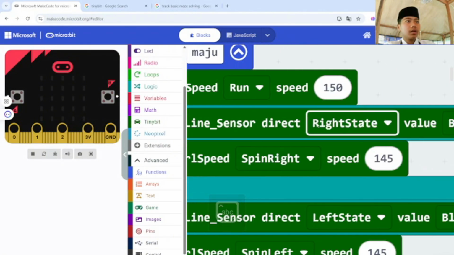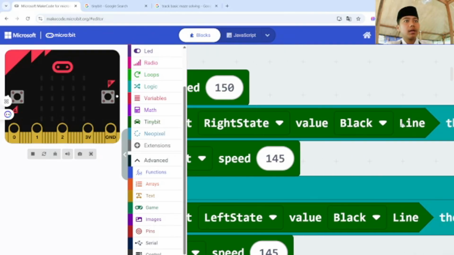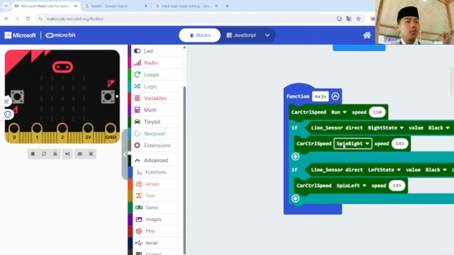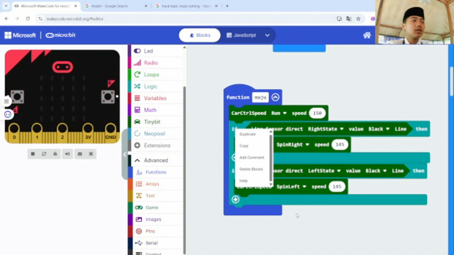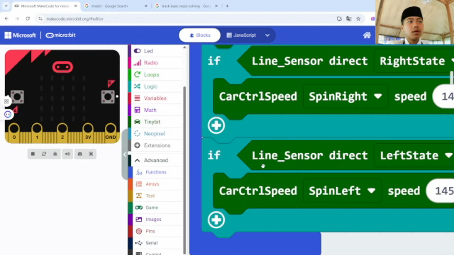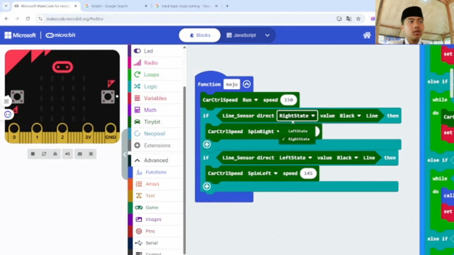If line sensor direct black state, right state and value is black, this means it is the black line, and then car control spin right. The wheel will spin right, speed 155, like this. Then you can duplicate it and put it under that code, and do the same as before, but make it different. This is the right, but this is the left, so it makes a balance, and this is spin left.